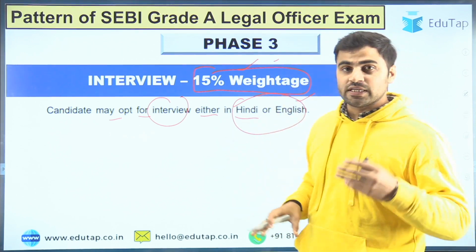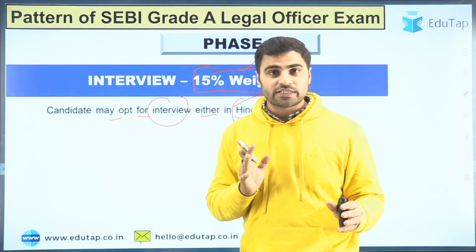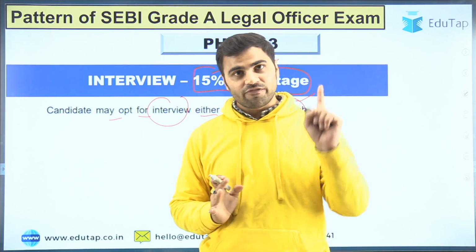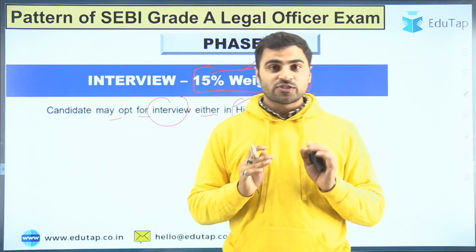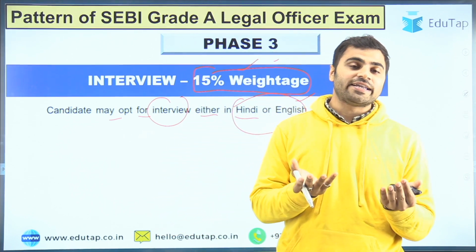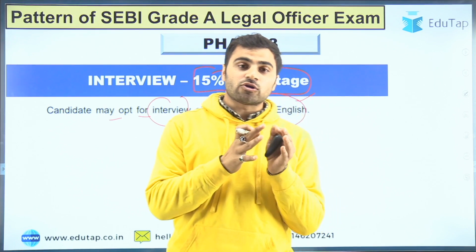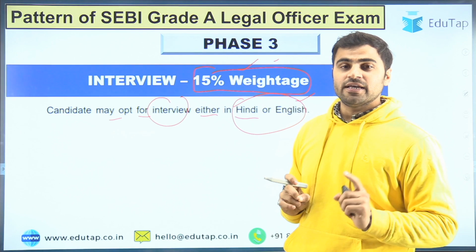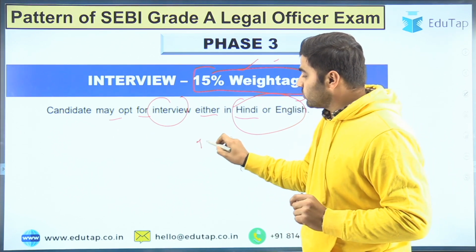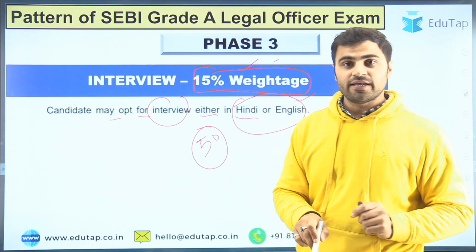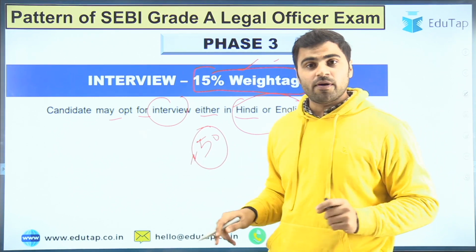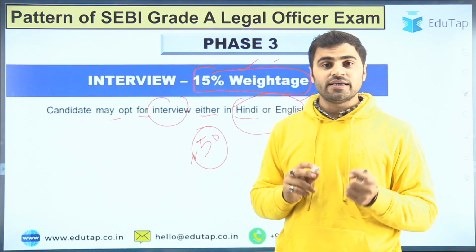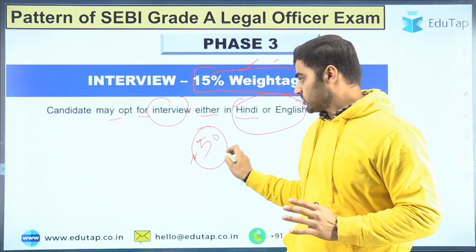So this was about the 3 phases of examination, that is the pattern of examination. We have seen that there will be 50 questions in paper 2, both in phase 1 as well as in phase 2. But friends, we have to have an idea about the topics from where the questions are going to be asked, right? हमें वो topics पता होने चाहिए जहां से वो 50 questions frame किए जाएंगे, right? So we are talking about the syllabus. तो हमें syllabus की clarity होना चाहिए, then only we can attempt all those 50 questions, right?